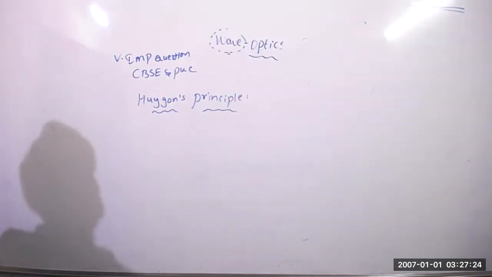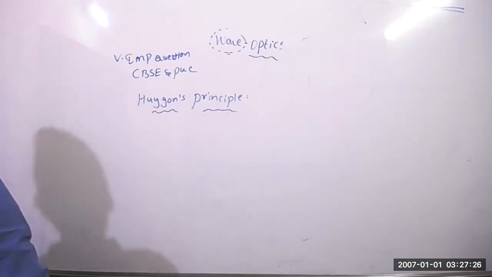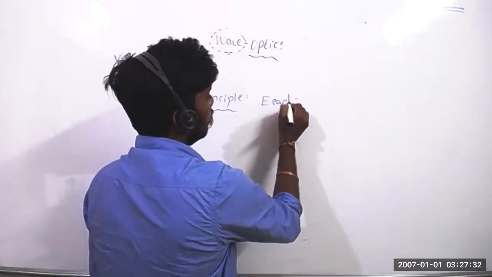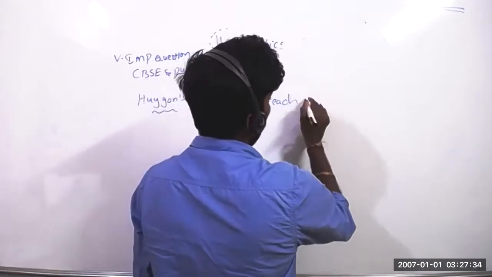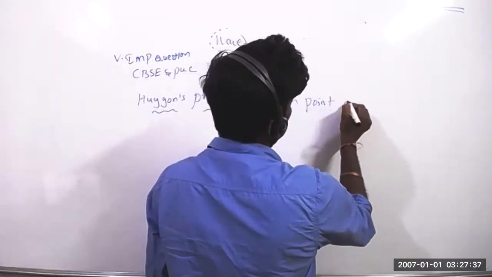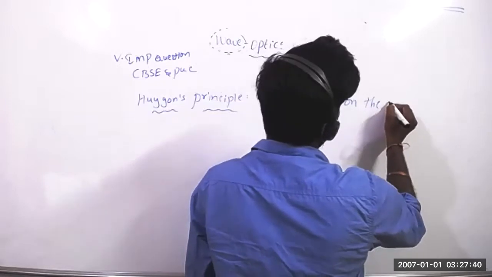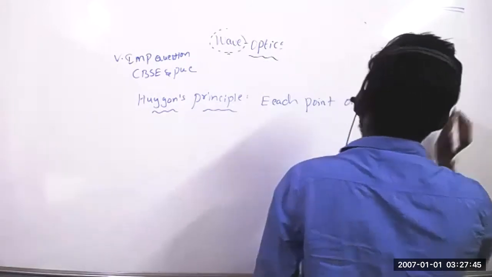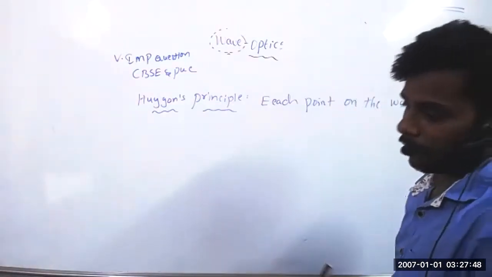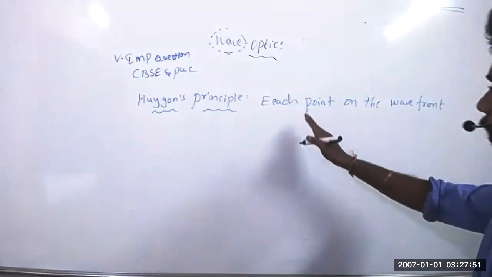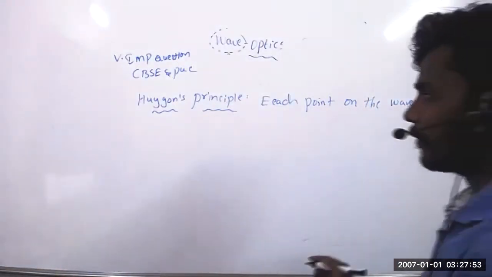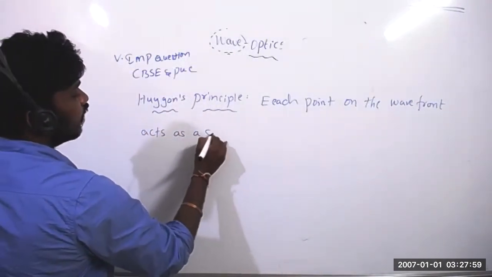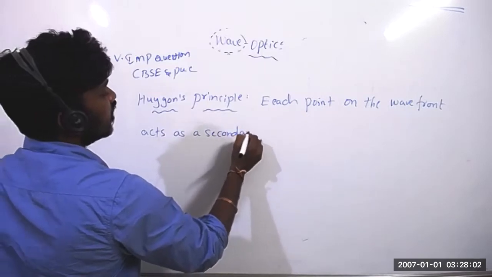What is the statement of Huygens principle? Each point on the wavefront, we know wavefront already, I told you what the wavefront is. So each point on the wavefront acts as a secondary source.